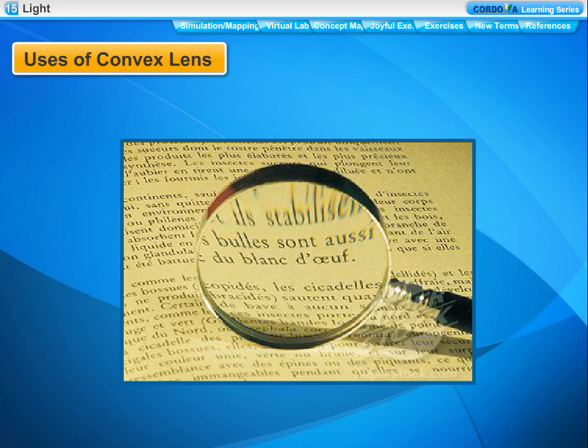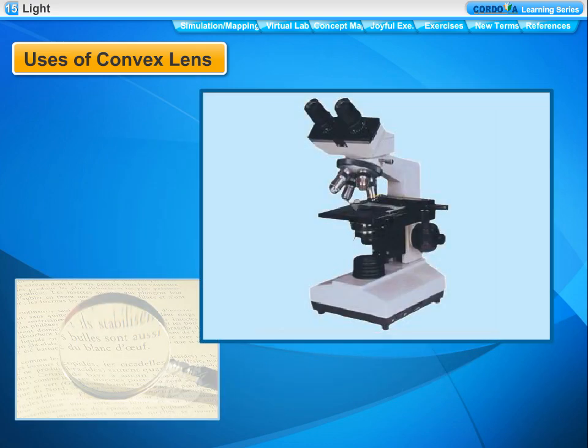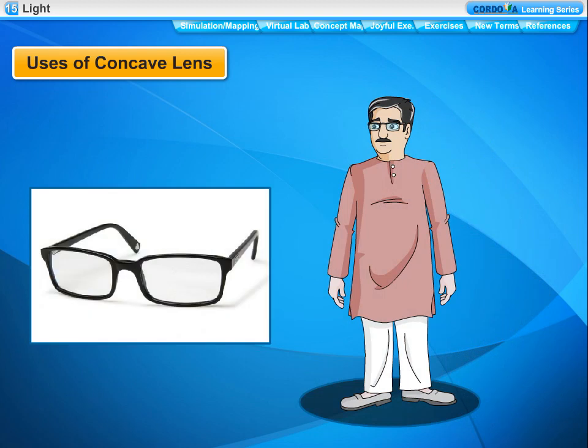Uses of convex lens. Convex lenses are used as magnifying glasses. They are used as reading glasses to read very small print of a book. Convex lenses are used in making spectacles, cameras, microscopes, telescopes, etc. Uses of concave lens. Concave lenses are used in making spectacles for people who cannot see distant objects clearly.